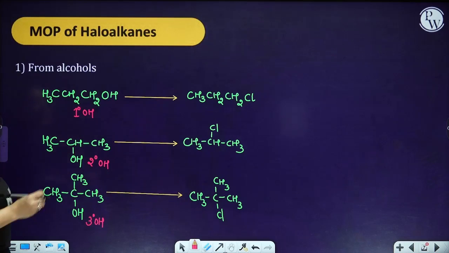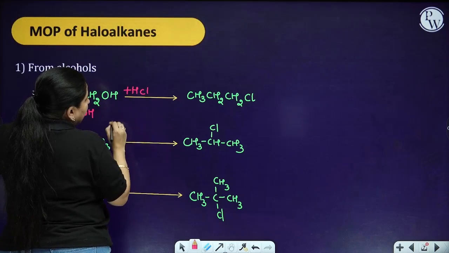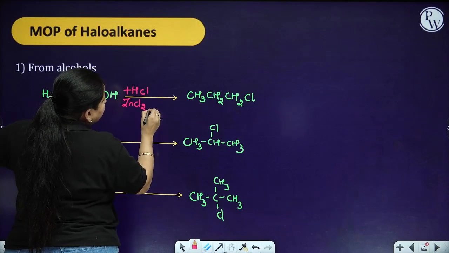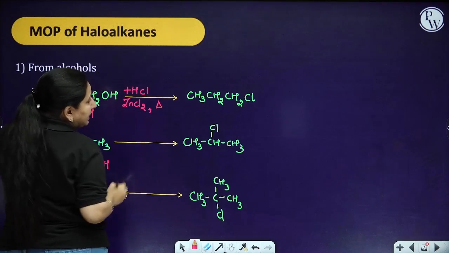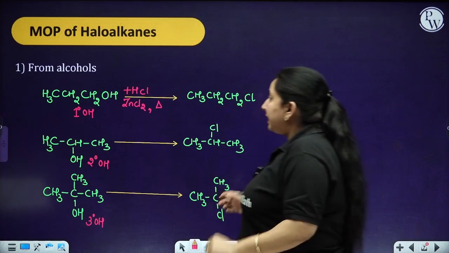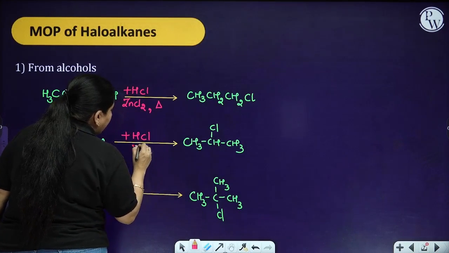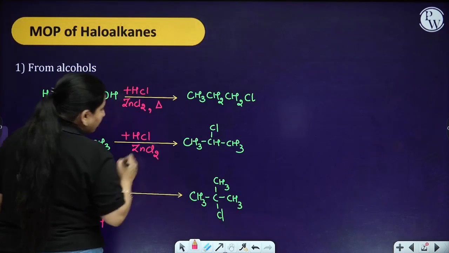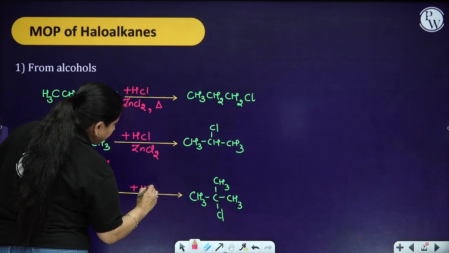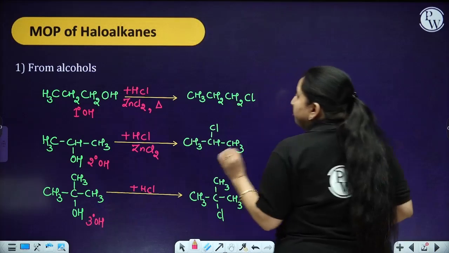But in the first case, I made it react with HCl and I took ZnCl2, and besides this I provided heat. At that time I got this alkyl halide. In the next case, I added HCl and I provided ZnCl2, but I did not provide the heat. In the next case, I just added HCl, no ZnCl2.